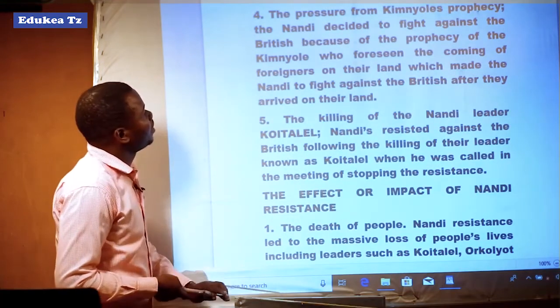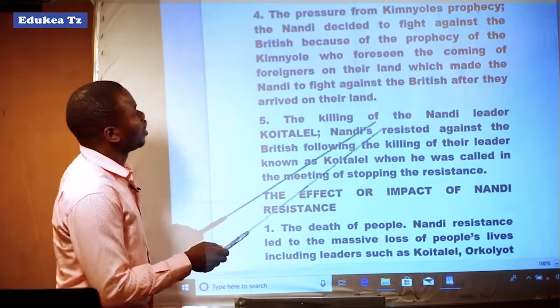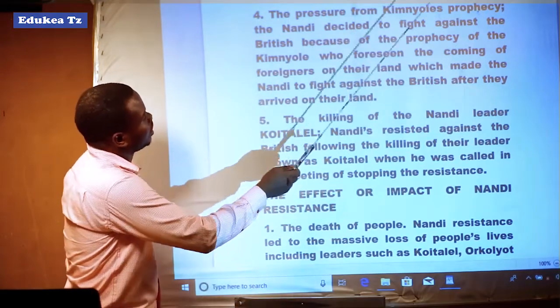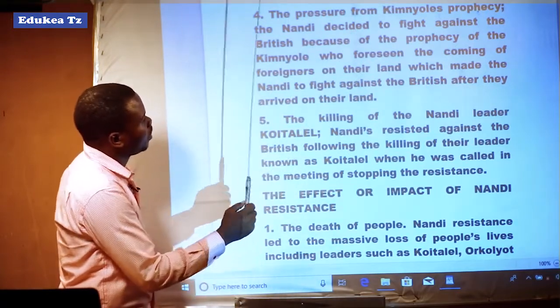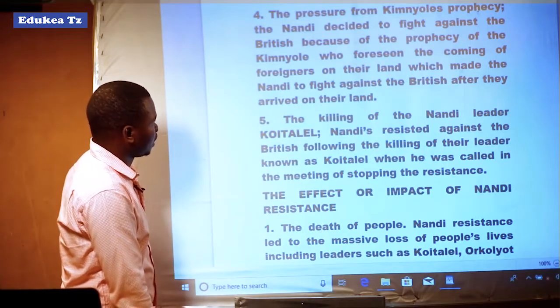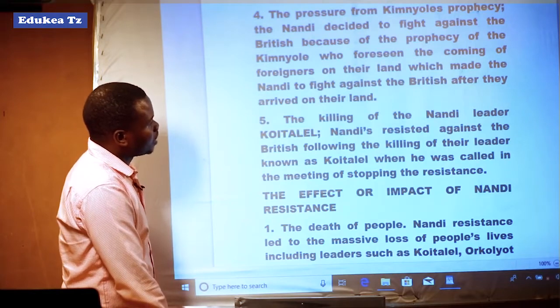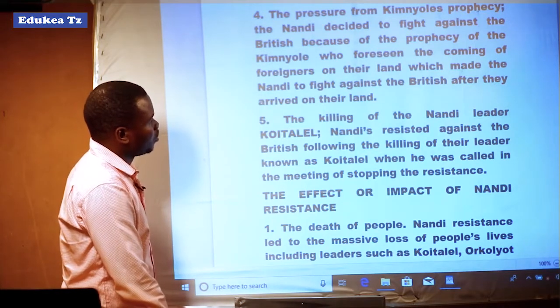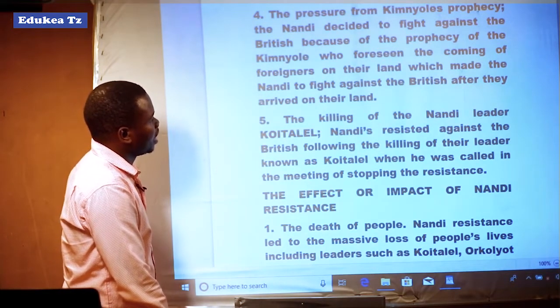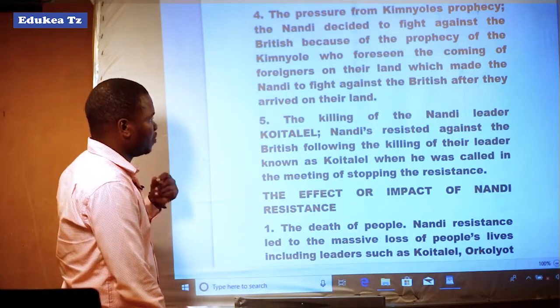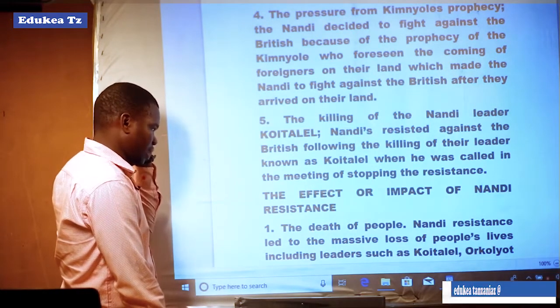Another factor was the pressure from Kimnyole's prophets. The Nandi decided to fight against the British because of the prophets of the Kimnyole, who foresaw the coming of foreigners on their land, which made the Nandi fight against the British after they arrived on their land.